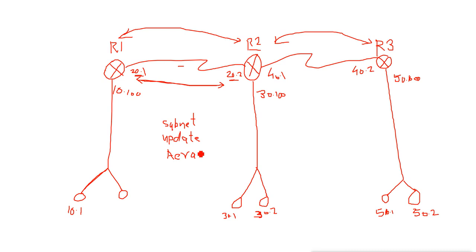Now when these things match, then they create neighborship with each other. After creating the neighborship, the second thing happens. Now what is the second thing? After creating the neighborship, the next thing they do is election.